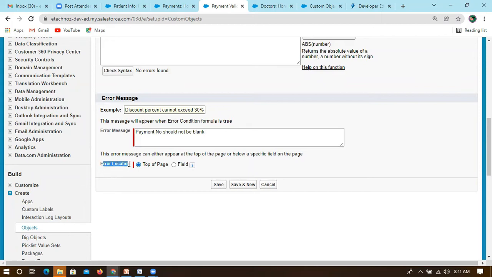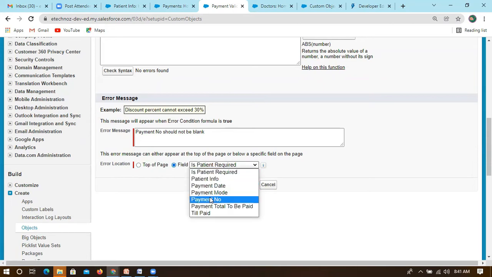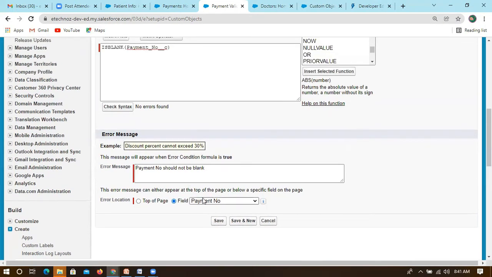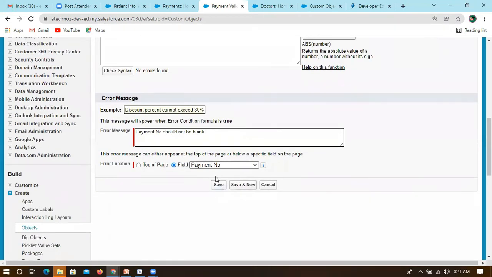Second, you can also mention at which place you need this error message to be shown, either at the field, or on the top of the page. Let's say first the top of the page, and then you can change the field on which you want to display this. For this, which is the payment number, you can go with the payment number, or showcase it at the top of the page. I'm going with the payment number itself, so it will be showcased at the field position, and save this.